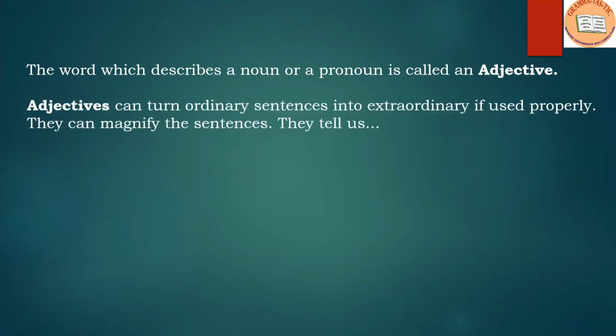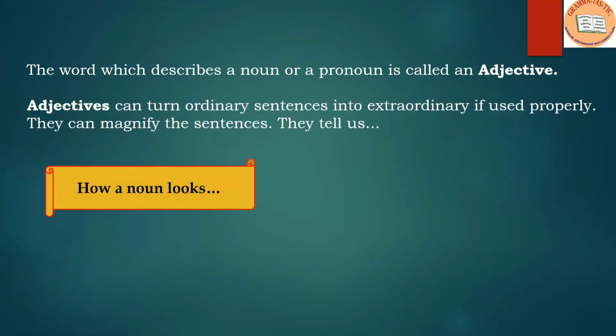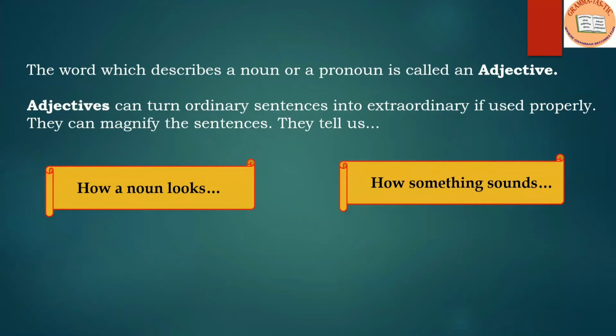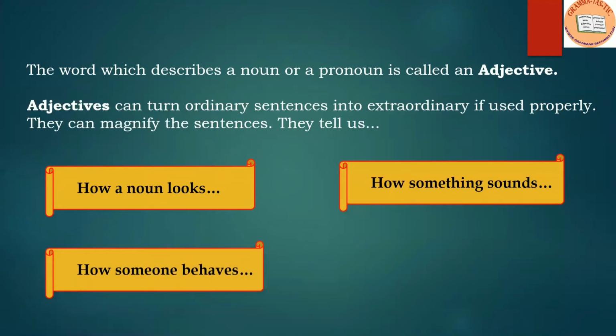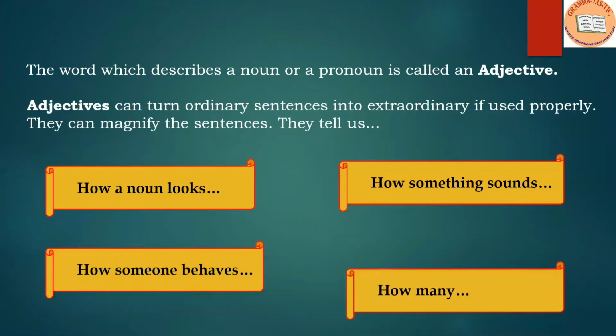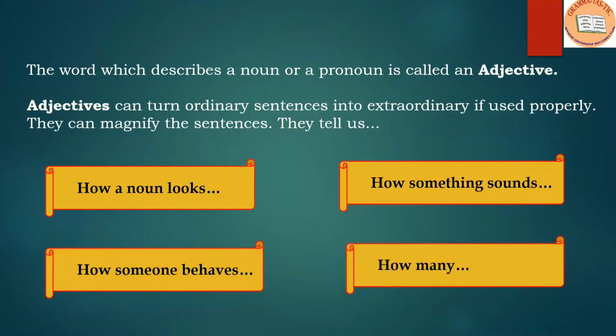Adjectives can turn ordinary sentences into extraordinary if used properly. They can magnify the sentences. They tell us how a noun looks, how something sounds, how someone behaves, or how many.